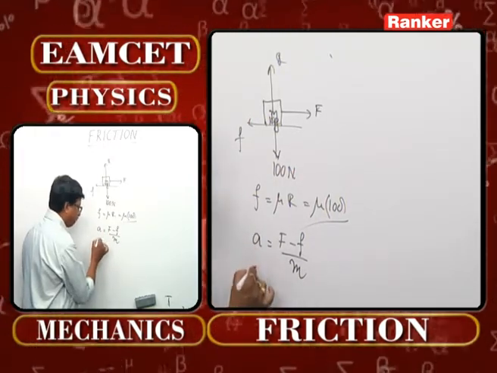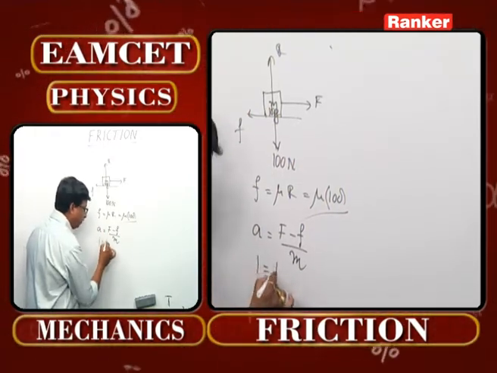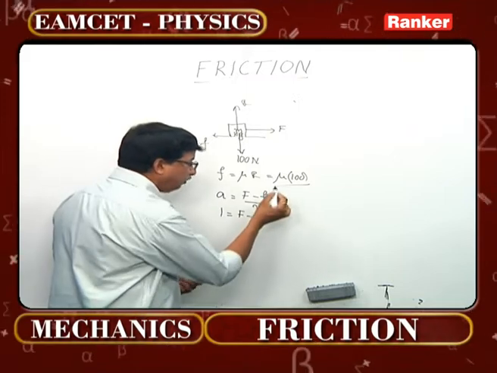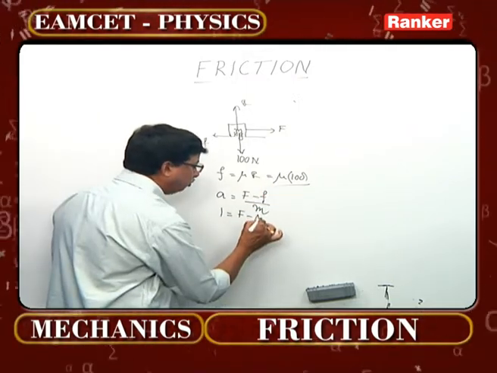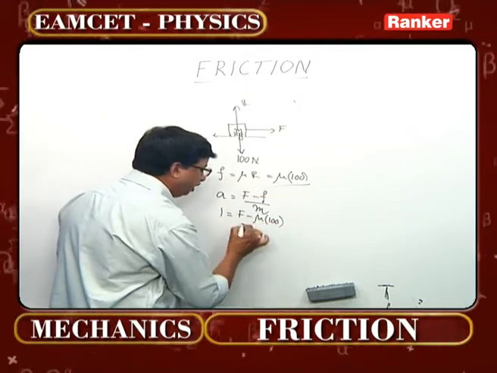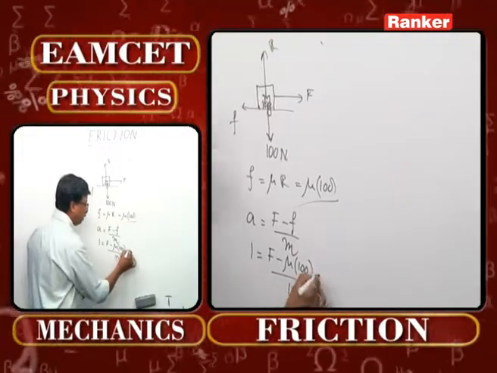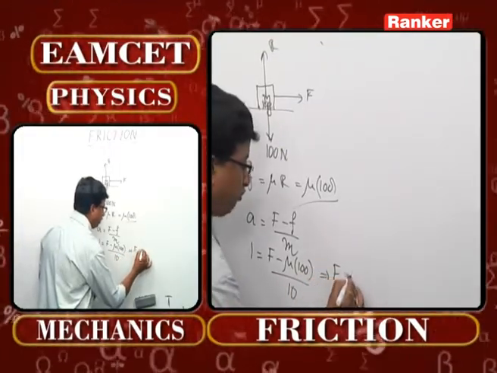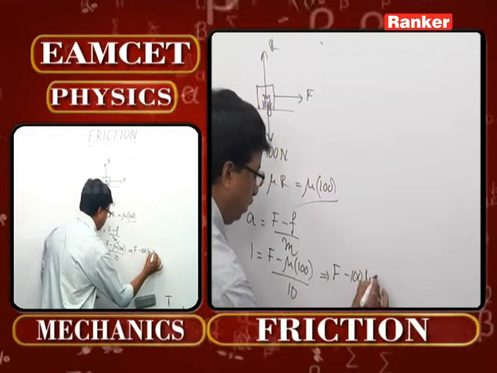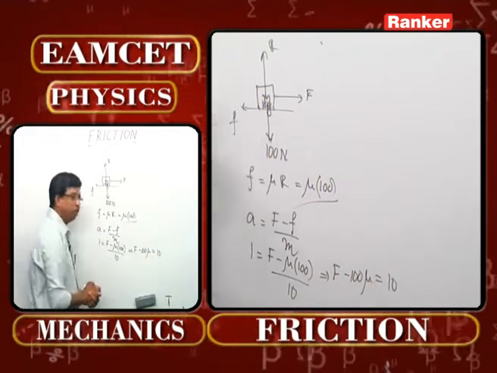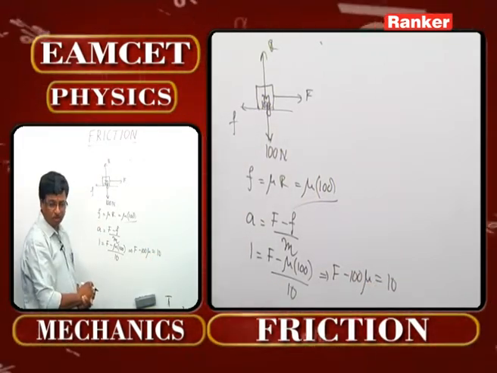So if I just write, this is 1 and F is not known, small f is already taken up. It is mu times 100 by mass, as well we know that is 10. So what you can understand from this one: F minus 100 mu is equal to 10. That is equation 1.